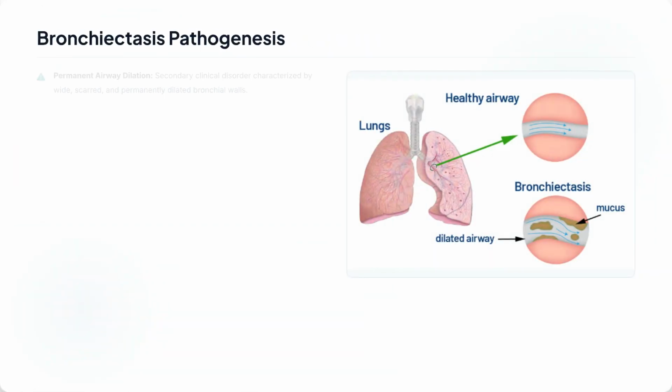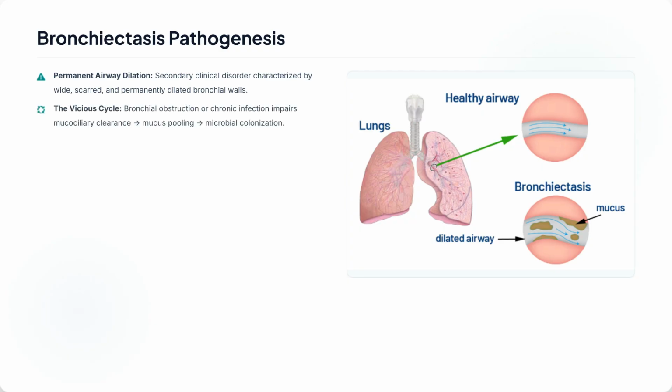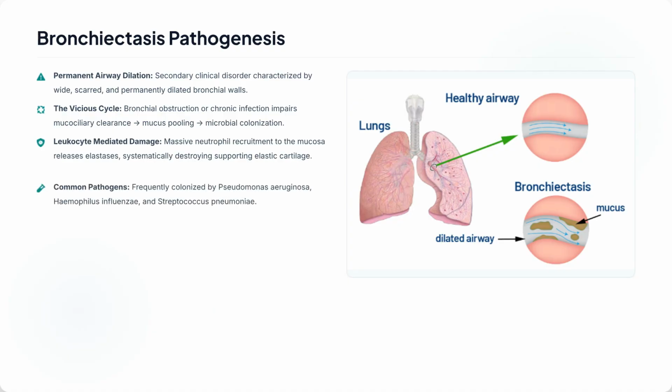Bronchiectasis pathogenesis involves permanent airway dilation due to chronic inflammation and scarring. This leads to a vicious cycle of bronchial obstruction, impaired mucus clearance, pooling, and microbial colonization. Leukocyte-mediated damage through released elastases destroys the elastic cartilage. Common pathogens include Pseudomonas and Haemophilus influenzae.